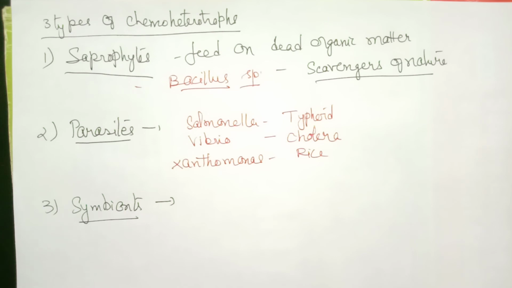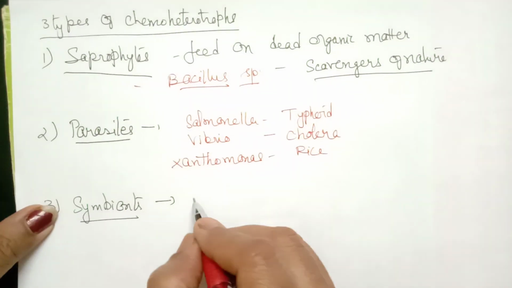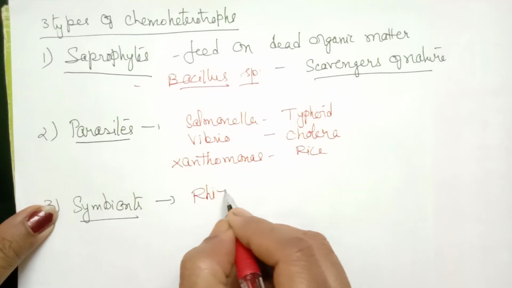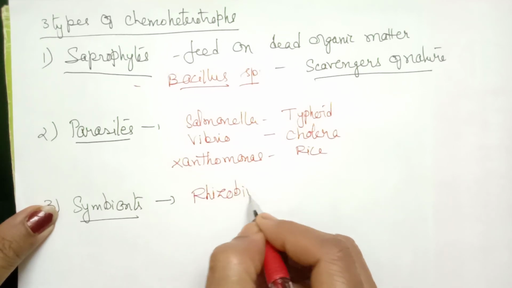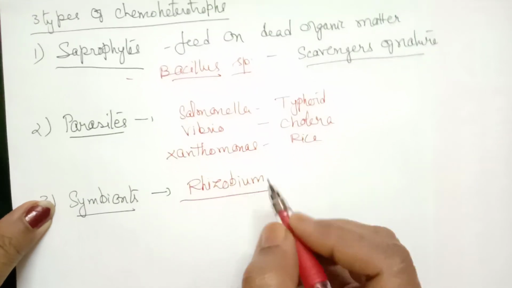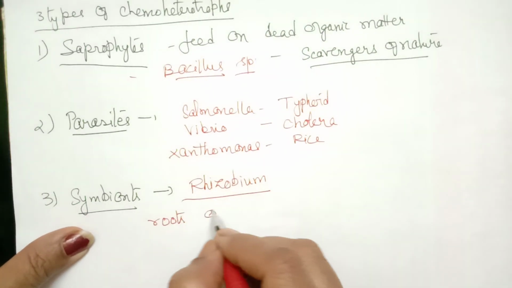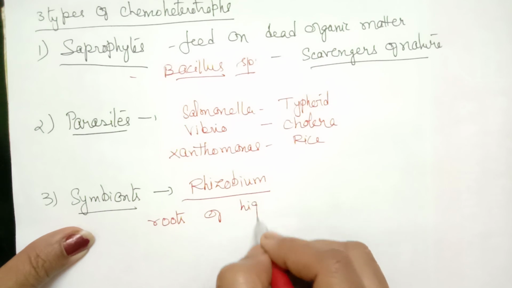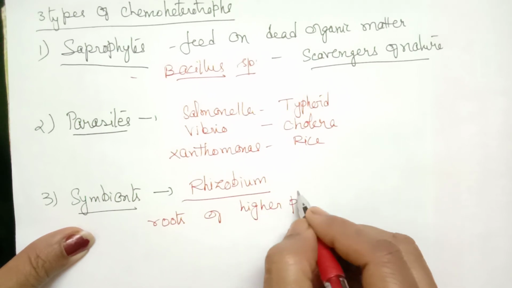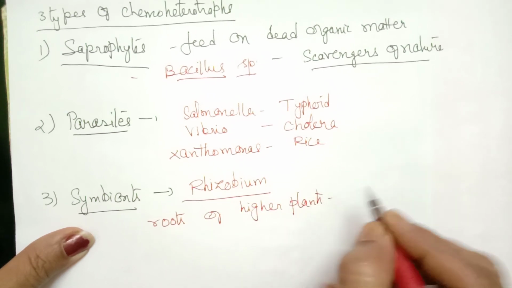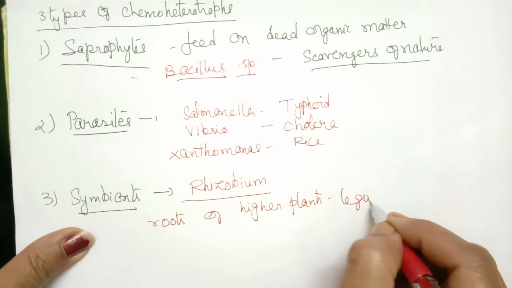A very common example that all of you know is Rhizobium. Rhizobium shows symbiotic association with the roots of higher plants, mainly roots of leguminous plants.